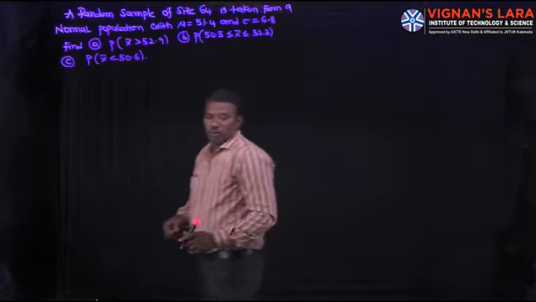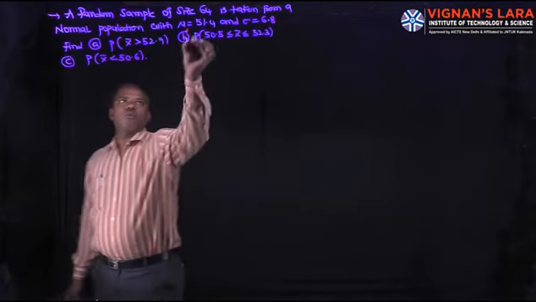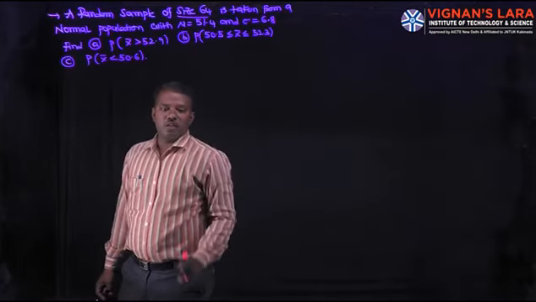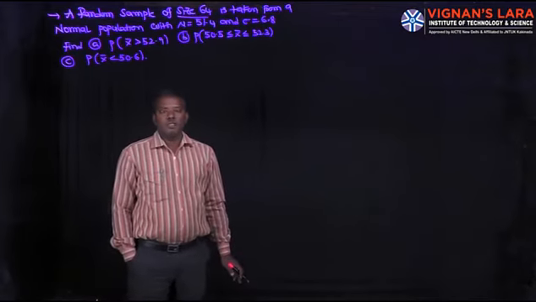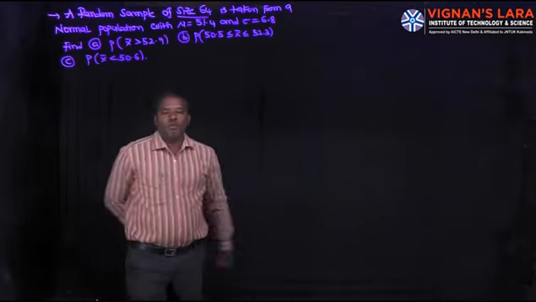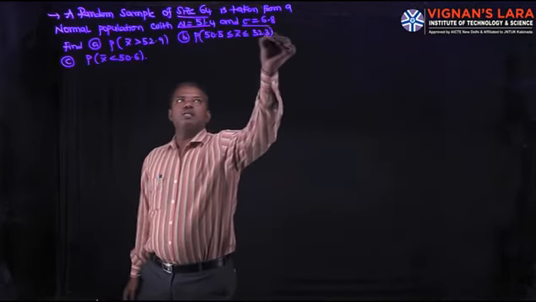Now the second problem: a random sample of size 64. 64 is greater than 30, so it is a large sample. It is taken from a normal population with mu equal to 51.4 and sigma equal to 6.8.